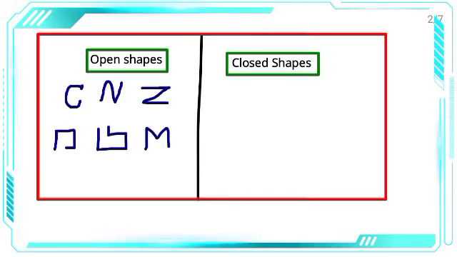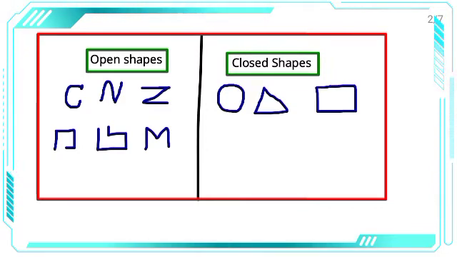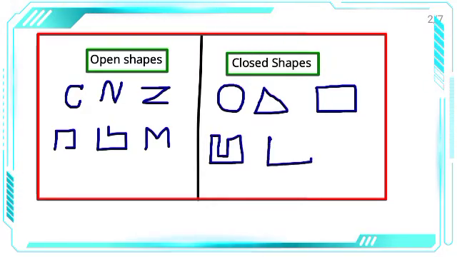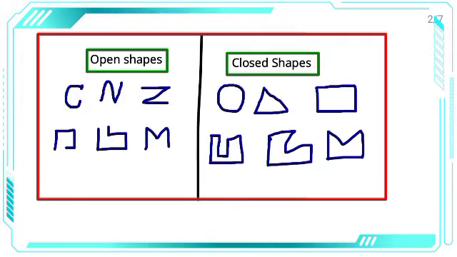Those shapes which start and end at the same point. Like this. This is the closed shape. This is the closed shape. This is the closed shape. Right? Now this is also the closed shape. This is also the closed shape. This is also a closed shape, right? So an open shape starts and ends at different points, but a closed shape starts and ends at the same point, right?